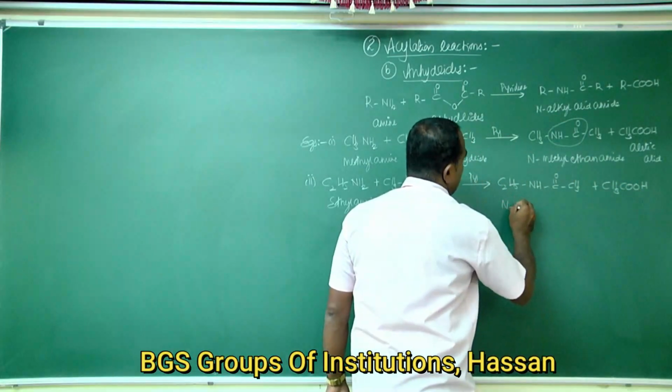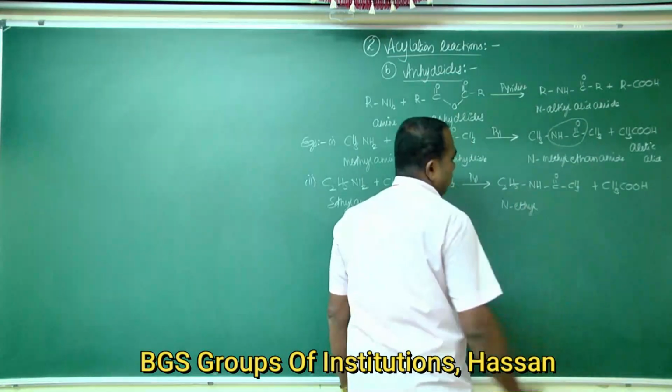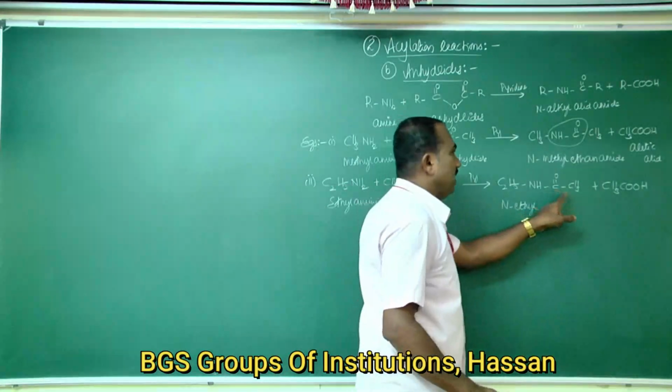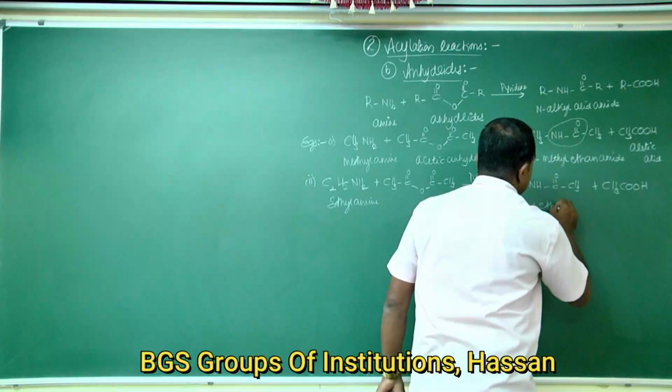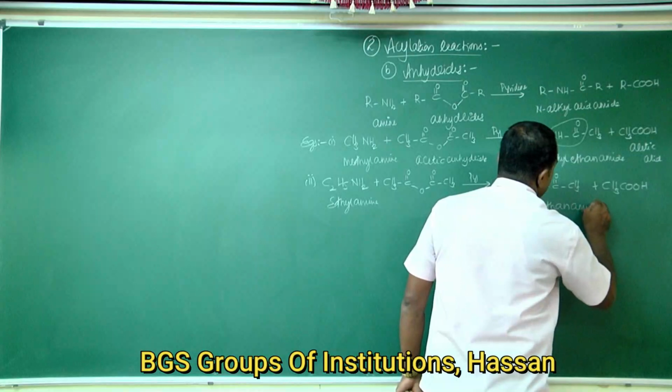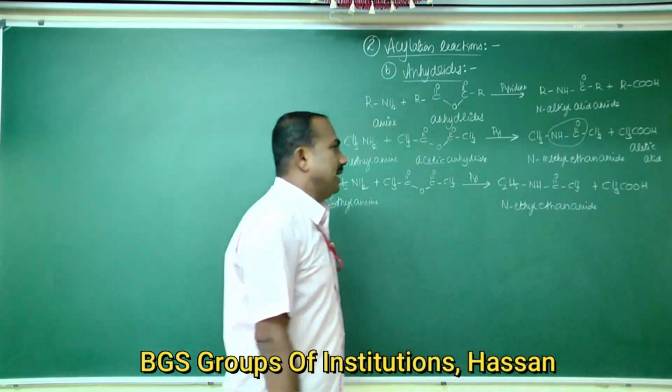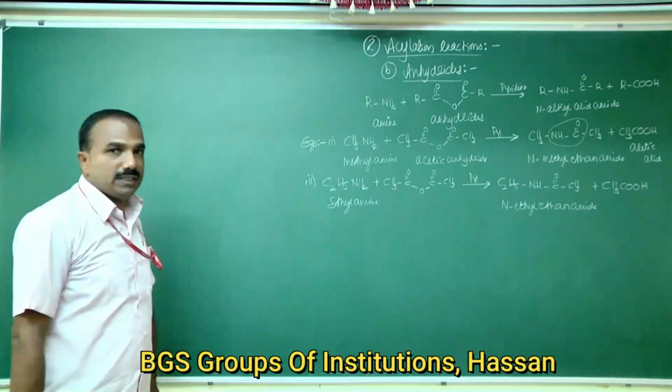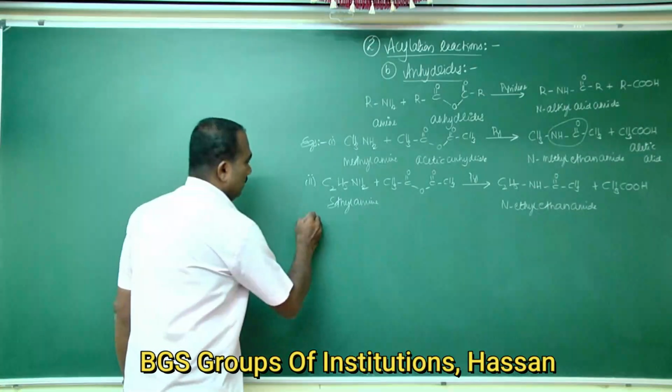This is N-ethyl, where C2H5 is ethyl, with two carbon atoms, single bond linkages, ane, and CONH is the functional group for amides. That is N-ethyl ethanamide.